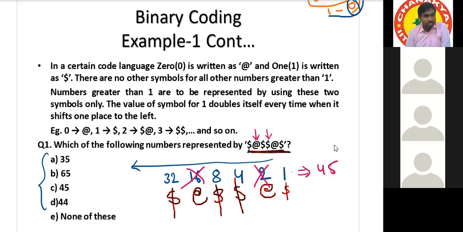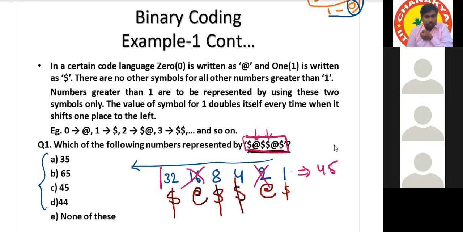Sir, I am understanding the binary system. But why are we stopping here? After 32, 64 also could be there. Yes, 64 may be there, but that is not given. Here only up to 5 digits are given. Understood, sir, that is why only 5 symbols are given.